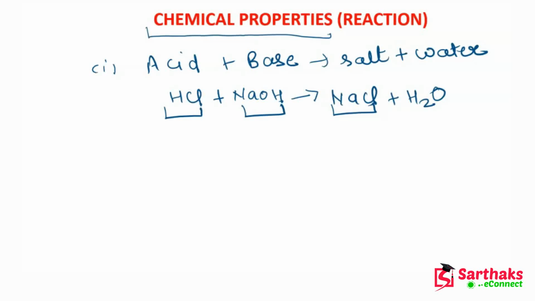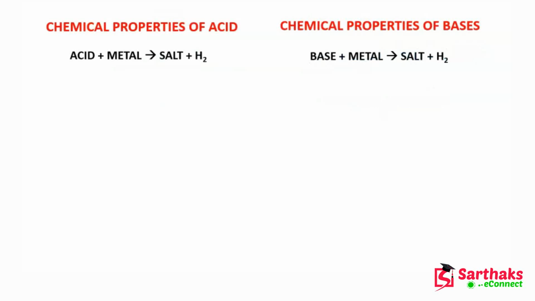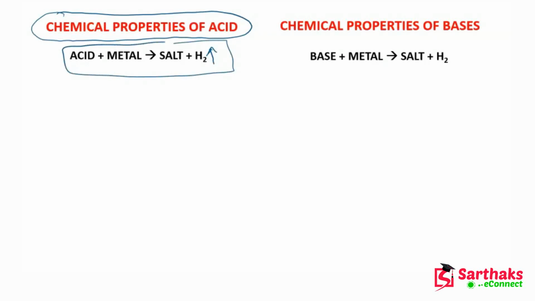Now guys, after understanding this, let's move ahead to the next slide and talk about the other related things. Here we will see the chemical properties of acids. Whenever acid reacts with metal, they form salt, and hydrogen gas is also evolved in this reaction.